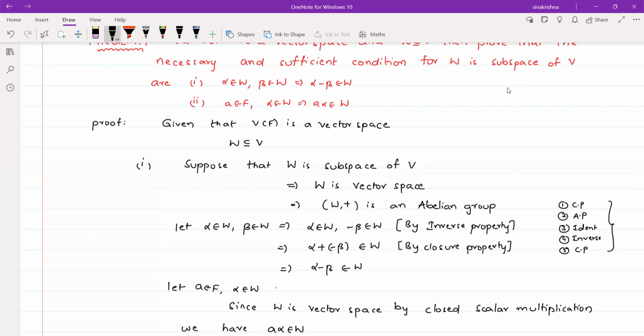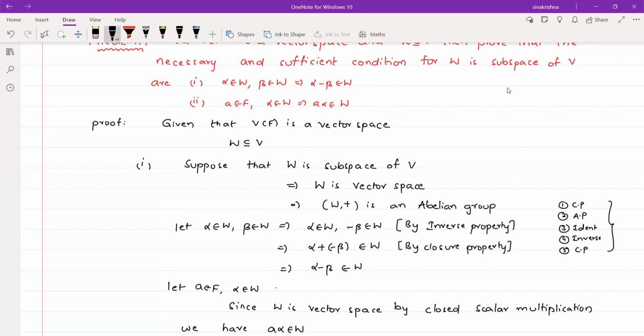So alpha minus beta belongs to W. This is the first condition, which I have proved with the help of the inverse property and closure property in W. Coming to the second condition, we have to consider a from F and alpha from W.